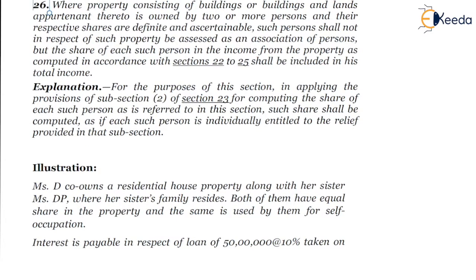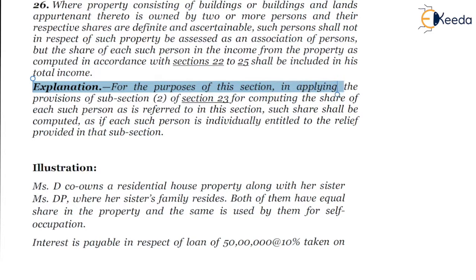As per the Bare Act, section 26: where property consisting of building or buildings and lands appurtenant thereto is owned by two or more persons, and their respective shares are definite and ascertainable, such persons shall not, in respect of such property, be assessed as an association of persons, but the share of each person in the income from the property as computed in accordance with sections 22 to 25 shall be included in his total income.